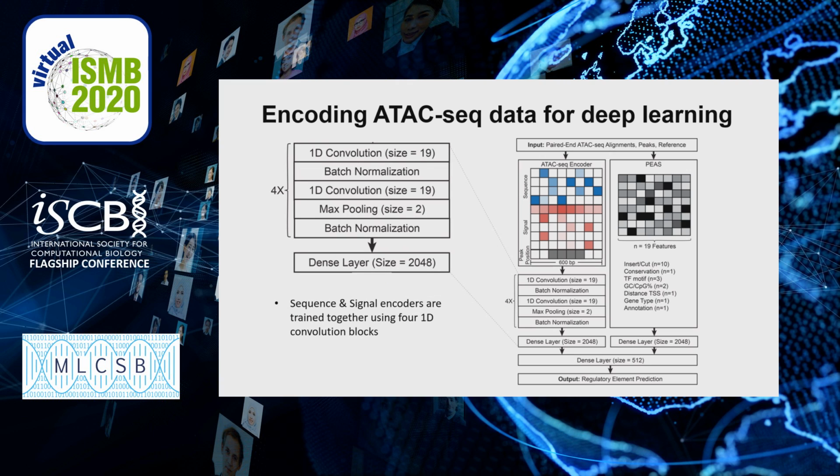Once the ATAC-seq data has been encoded using our sequence and signal encoders, the model then learns different features using 4 blocks of 1D convolutional layers.